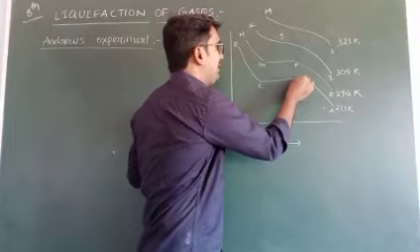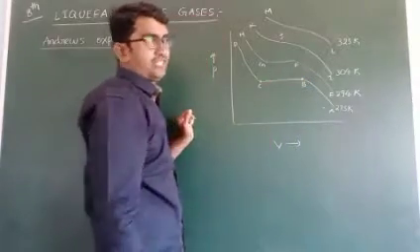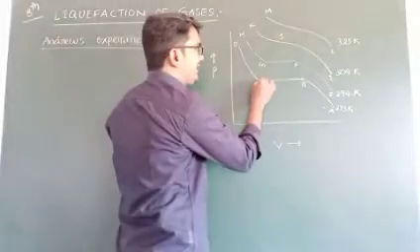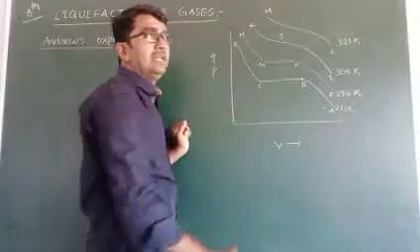I will give notes, don't write, first listen. They are maintained from B to C as liquid conversion. After point C, they are completely converted into liquid.